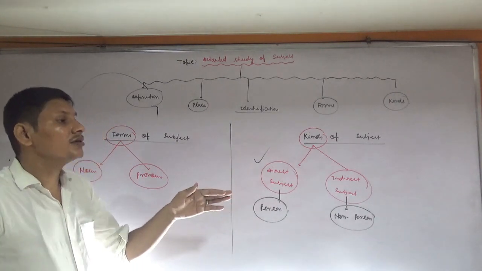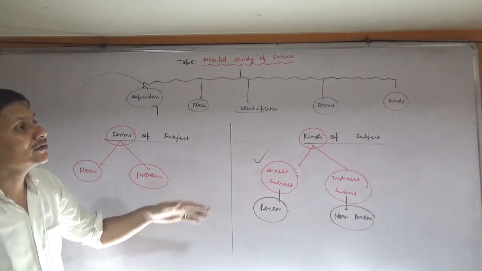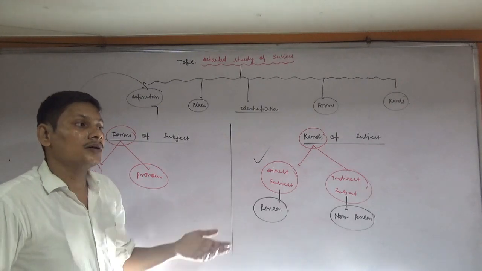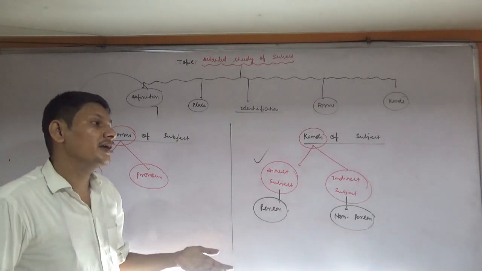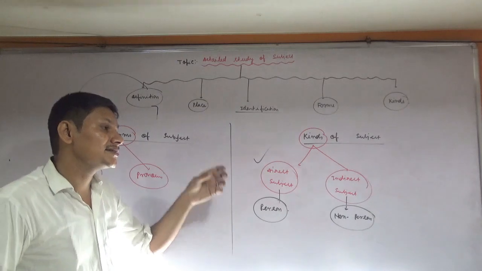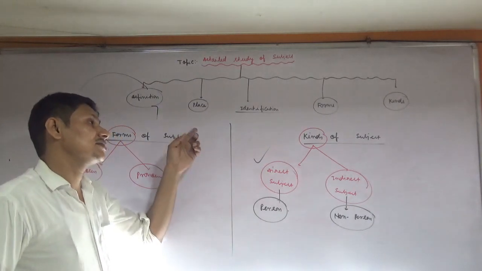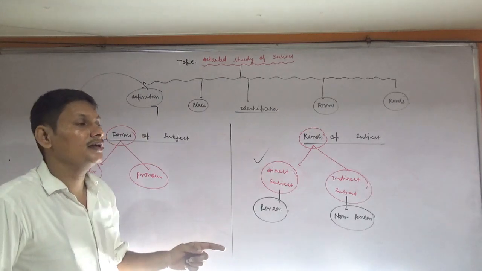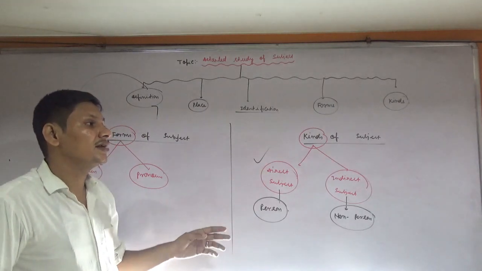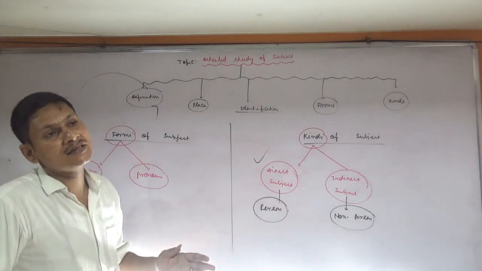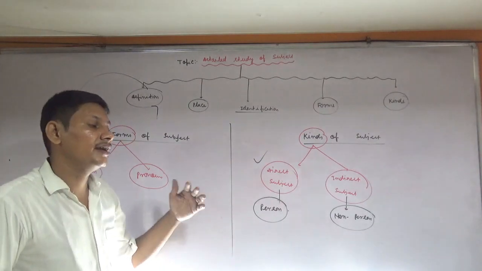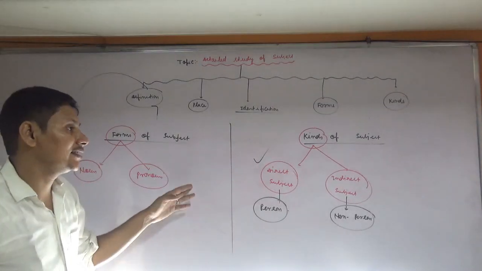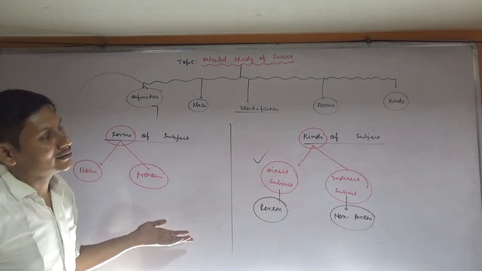Okay, so suppose that if you have downloaded the Google Classroom app, you will get the exercises and practice set based on subject of your first chapter, that is Leela's friend. Okay, that is the prose section. I have given, I think, 50 sentences as a practice set, where you have to find out the subject, following the method that has been used by me at the time of teaching.